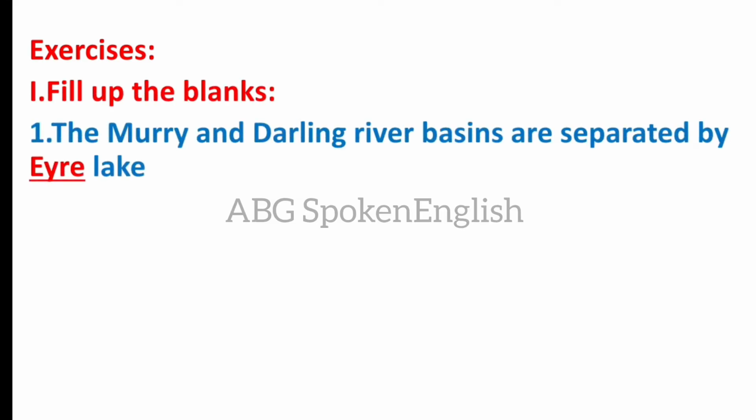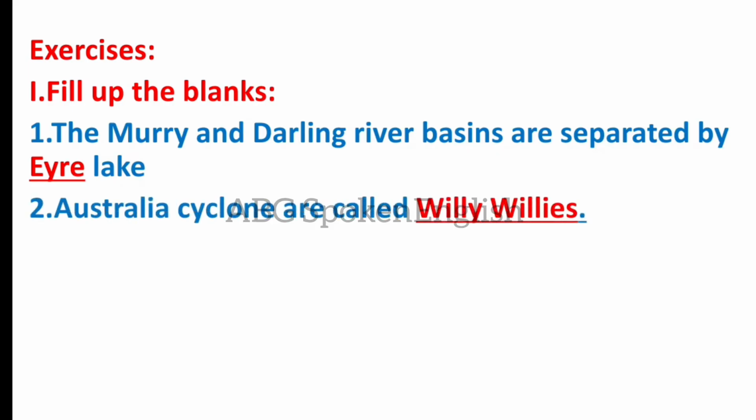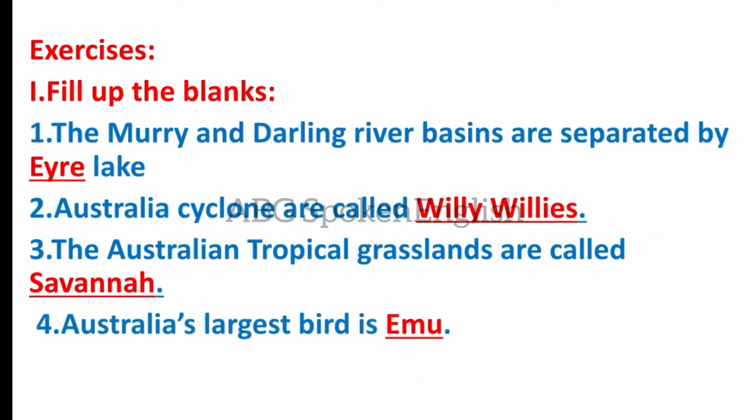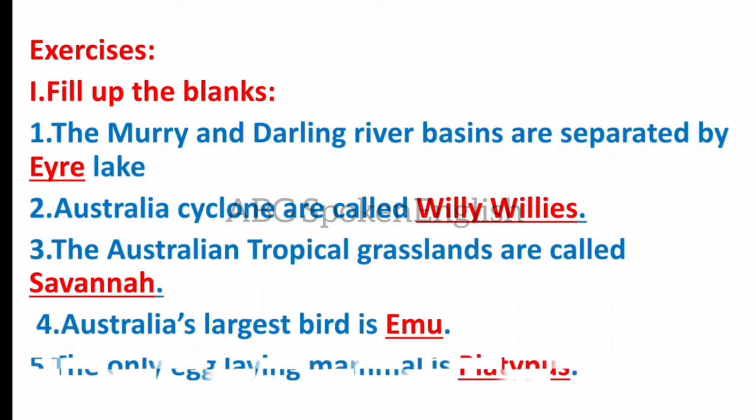Fill up the blanks. The Murray and Darling river basins are separated by Eyre Lake. Australia's cyclones are called willy willies. The Australian tropical grasslands are called savanna. Australia's largest bird is emu. The only egg-laying mammal is platypus.